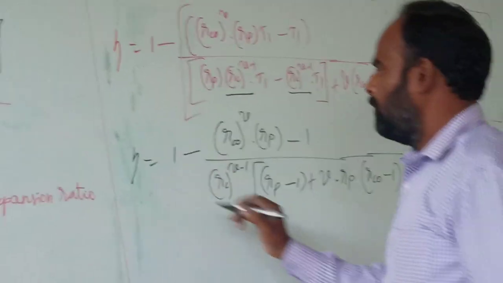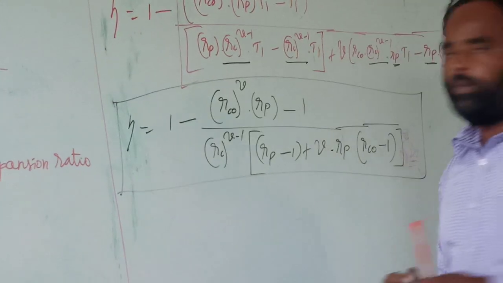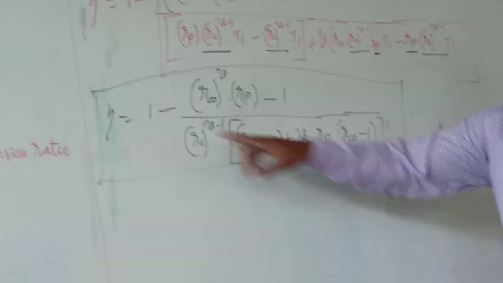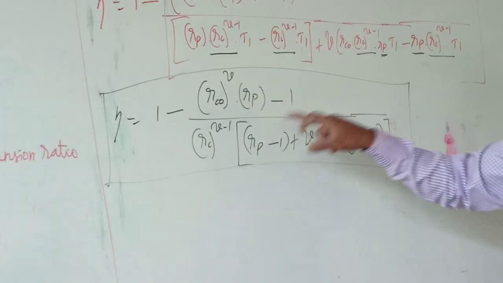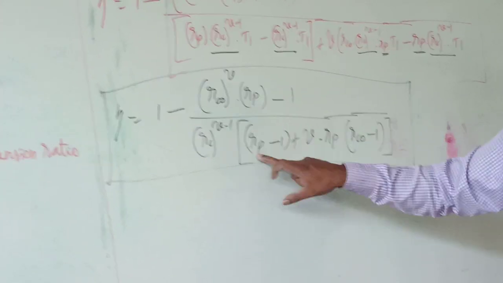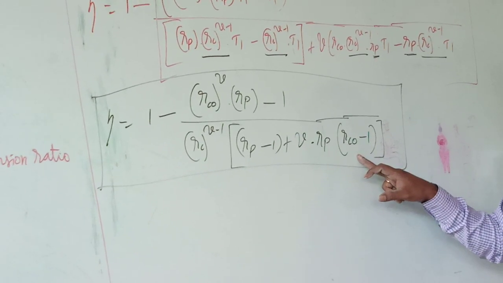So this will be our final equation, where the efficiency of the dual cycle equals 1 minus RCO power gamma into RP minus 1 divided by RC power gamma minus 1 into RP minus 1 plus gamma into RP into RCO minus 1.